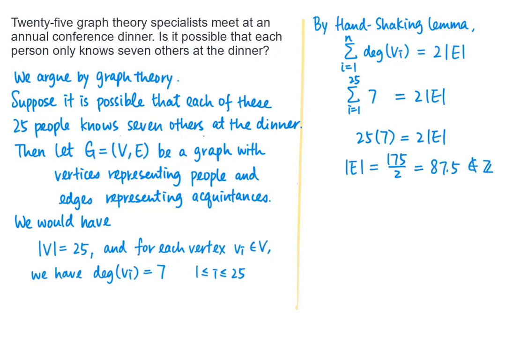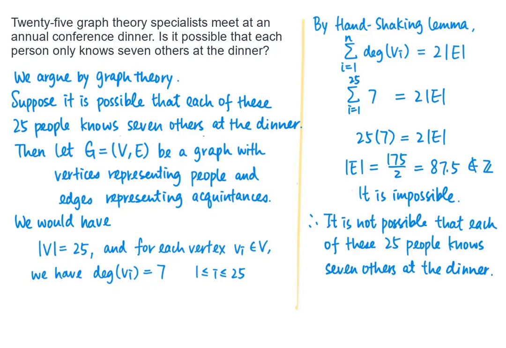This would give that the number of edges in the graph is 87.5, but the number of edges must be an integer. So this is impossible, as the number of edges is not an integer in this case. Therefore, a contradiction exists in our case. So by proof by contradiction, we have succeeded in showing that it is not possible that each of these 25 people knows 7 others at the dinner.